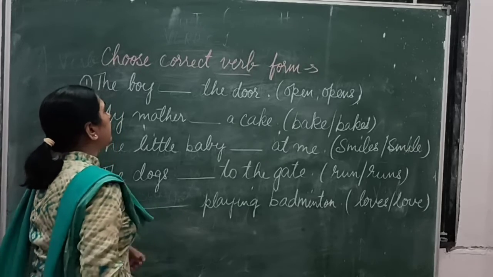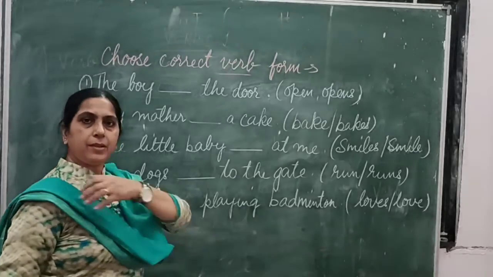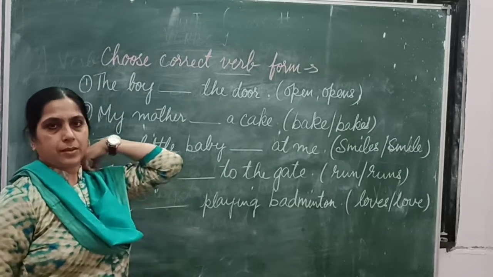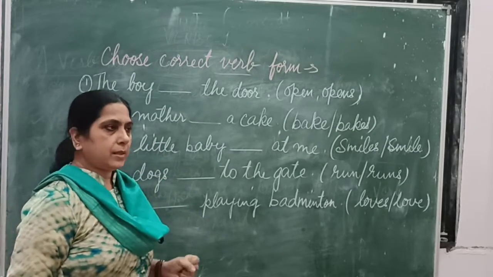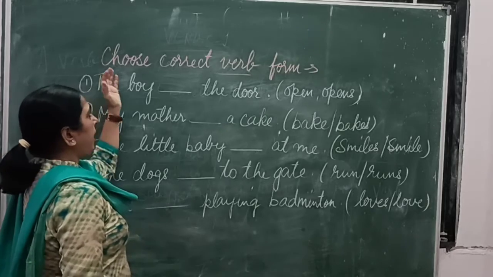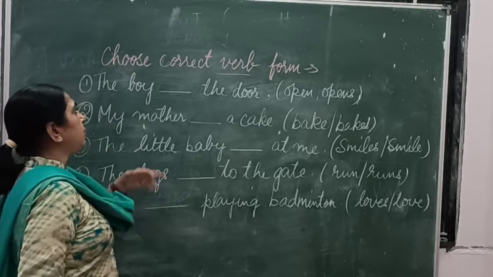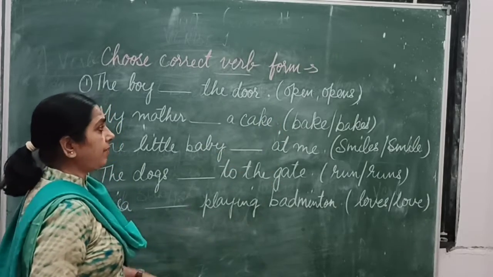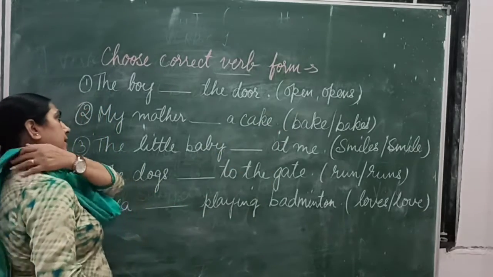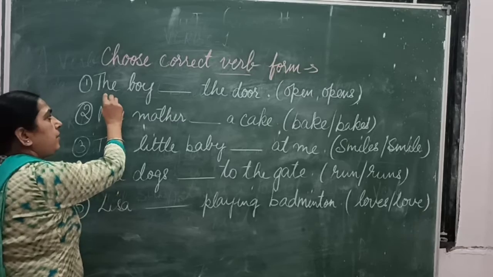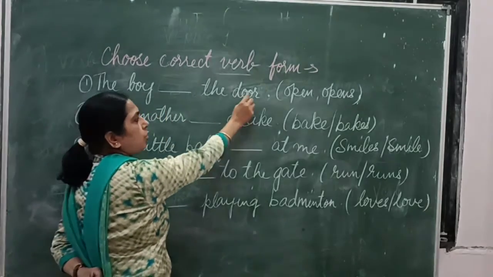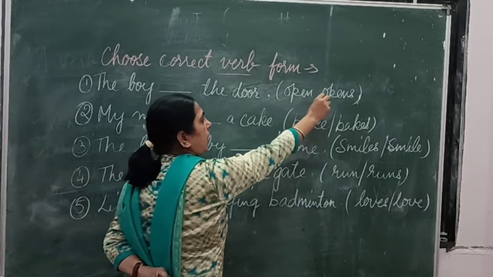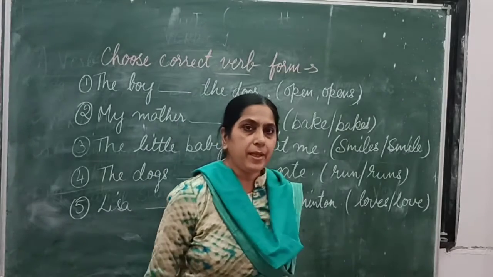Okay students, now we shall discuss a few examples so we can understand the concept of verb agreement much better. So we are having some examples. Choose the correct word from the brackets. The verbs are given in the brackets and we have to choose the correct option. Right? So the first one is: the boy dash the door. Open or opens? What will it be?